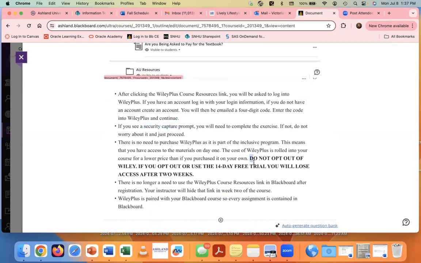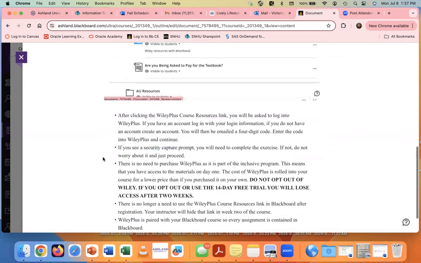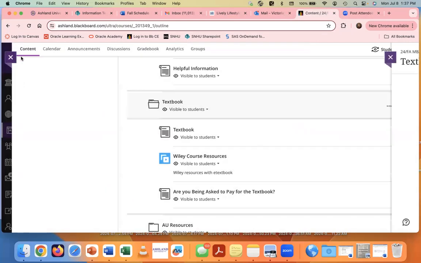Again, here I put do not opt out. It looks like you have this 14-day trial if you log out, but after that 14 days, you will no longer have access. So please don't do that.